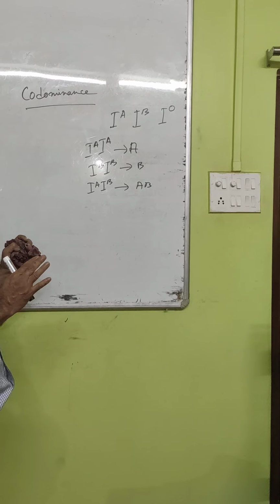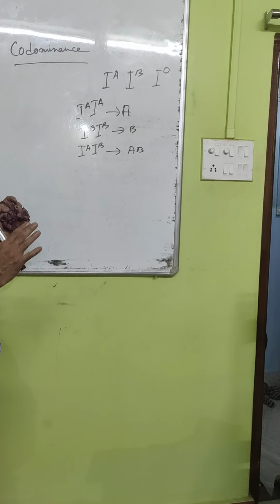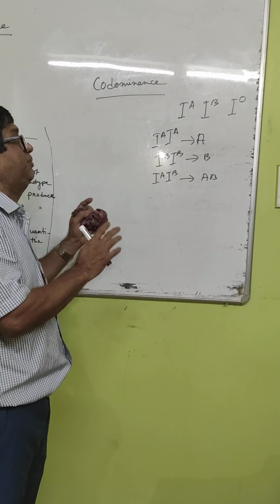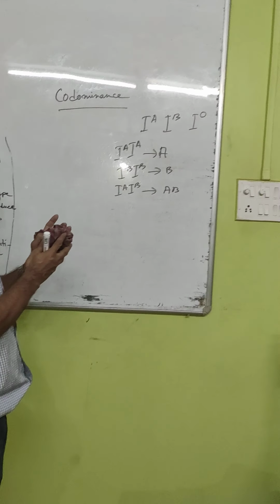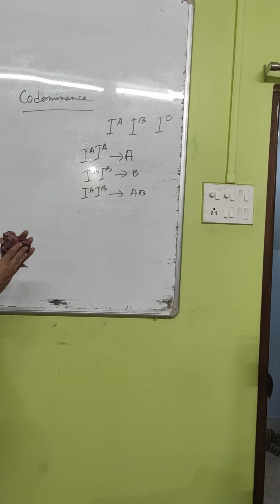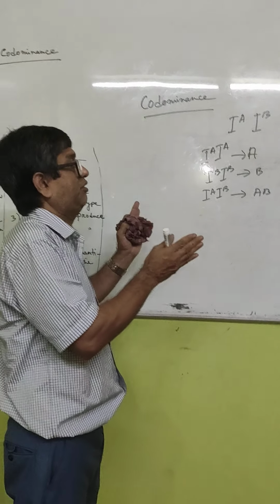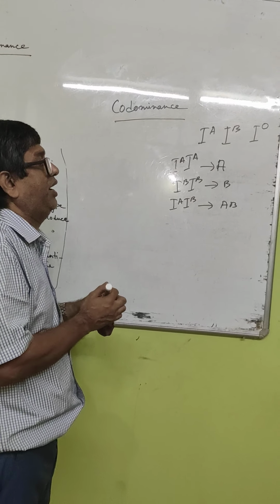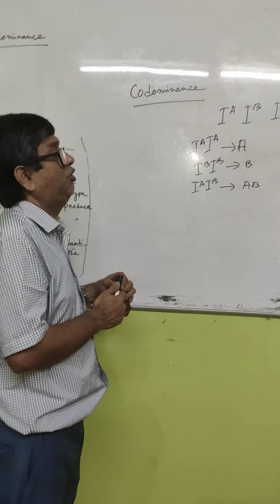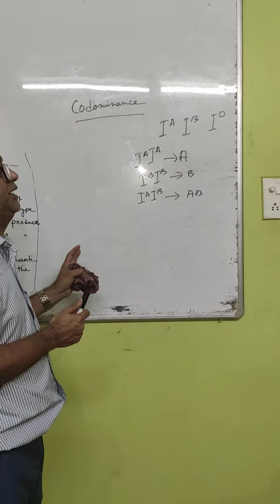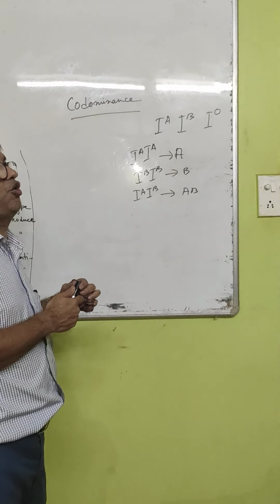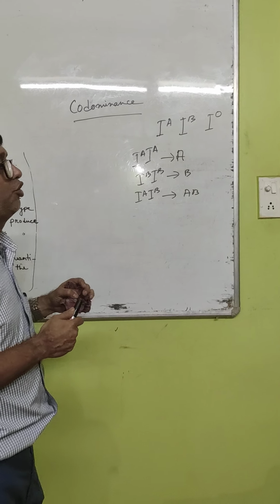Both are dominant, but individually IA can show its effect, and individually IB can show its effect. When they are mixed together, they do not show only their individual effect; rather they give an effect simultaneously, and that is why it produces AB blood group. As both of them are showing their character jointly, that is why they are called codominant, and the phenomenon is called codominance.